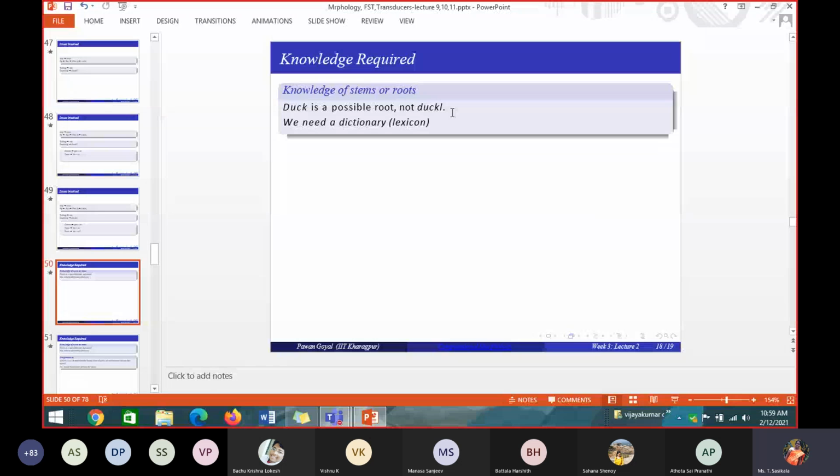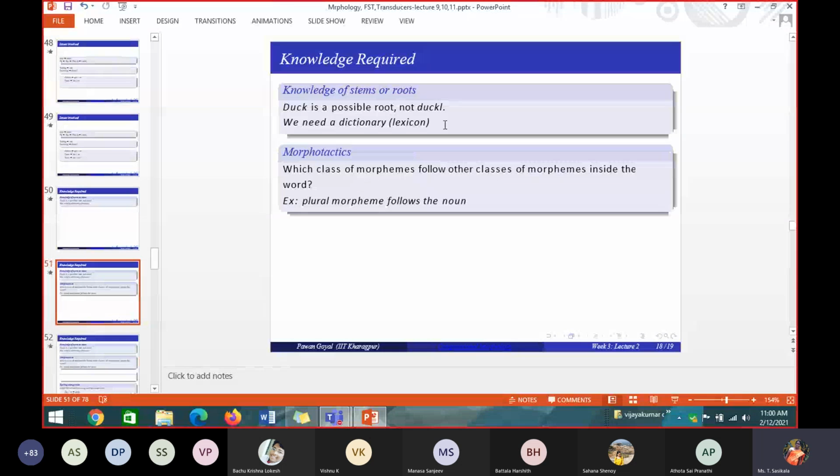Like that you make a dictionary, and when you find these words, you check whether the words are there in the dictionary. If so, then it is fine. Otherwise you have to do something. So that is the knowledge we need about the stem and the root. If you don't have the knowledge, and you say that duckle is a root word, that is wrong. So you should have some common knowledge about the corpus and about the root words and stem words for the corpus. What are all the possible root words? For example, if I have duckling, ducks, ducked, all of these come from the root word duck. There is no word called duckle. If you don't have any knowledge about that, then we cannot create a dictionary for it.